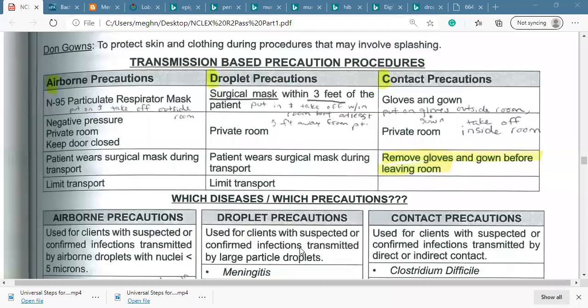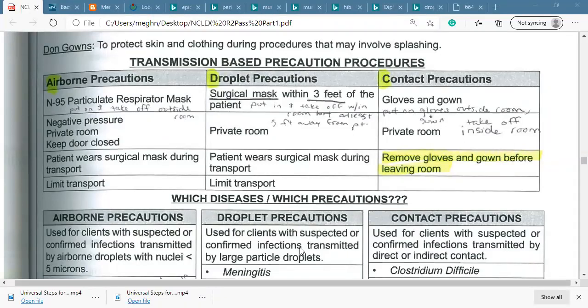And when we give treatment, a mask must be on when working within 3 feet of the patient. Same as airborne, transport is limited. If they need to be transported for any hematological or radiological examination, the patient should wear a surgical mask during the transport.